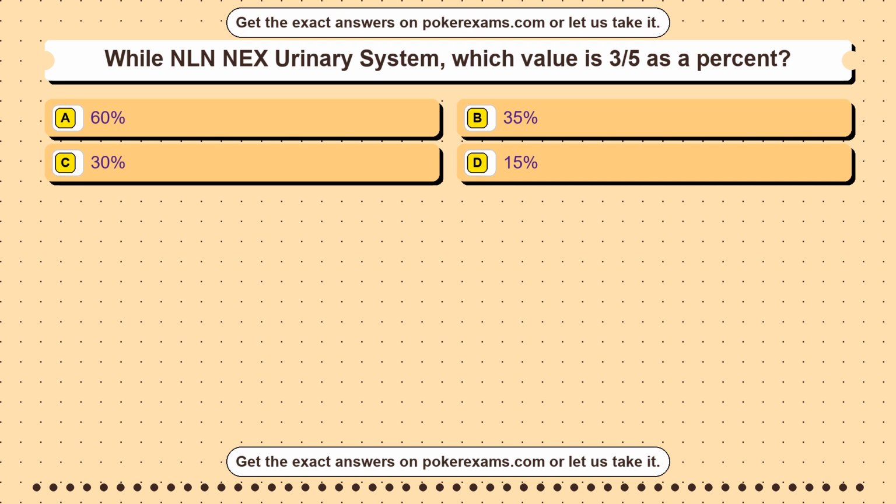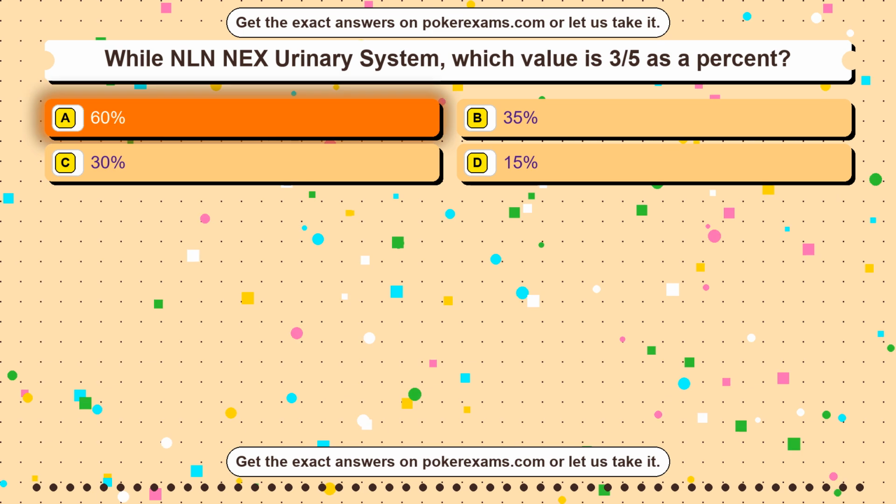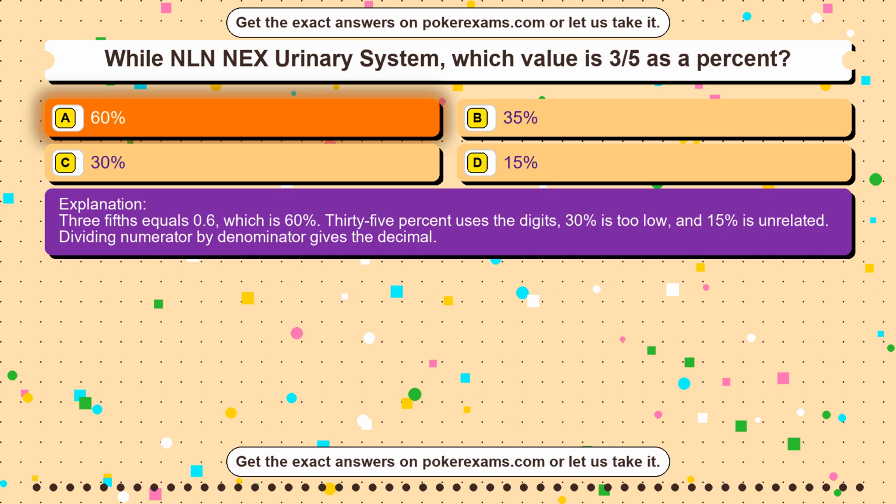Question 37. During GED Social Studies Review, which branch of government makes laws in the United States? Option A, legislative. Option B, executive. Option C, judicial. Option D, military. The correct answer is option A. The legislative branch makes laws. The executive branch enforces laws, and the judicial branch interprets laws. The military is not one of the three lawmaking branches.